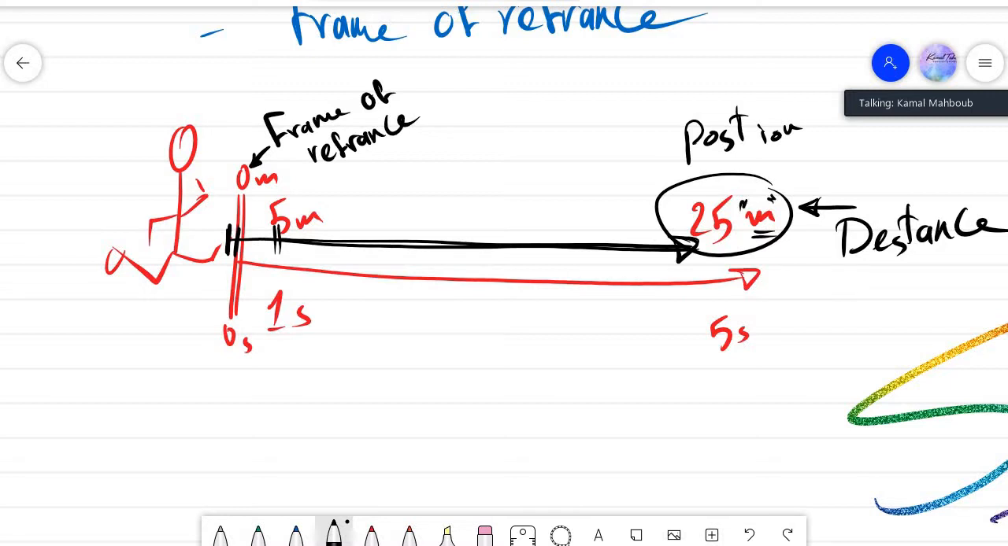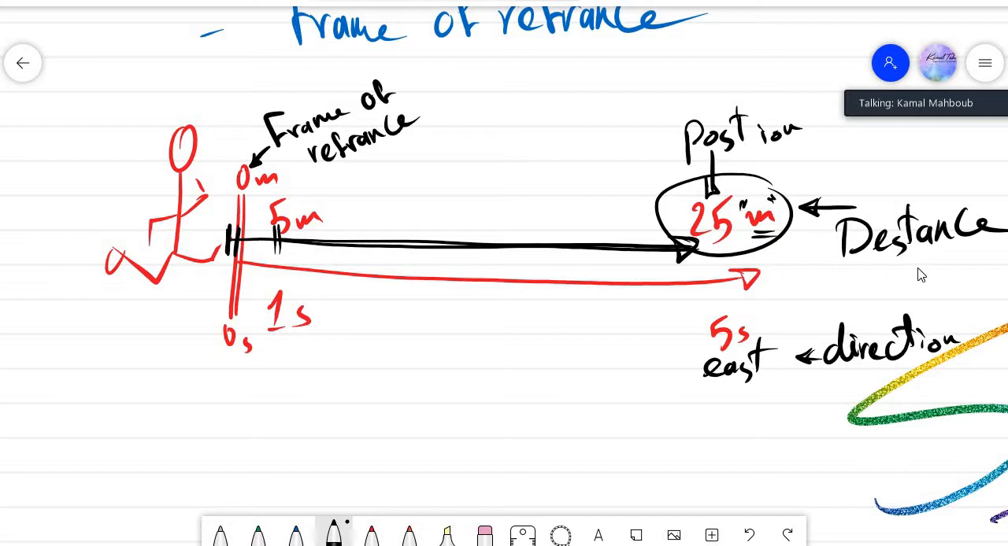And if we ask what is the direction for him, now he moves to the east. East is the direction. Now again, frame of reference, the point started from. Position, his position after 5 seconds. Distance, how far he has gone after 5 seconds. Direction, he moves east, west, north, south, that is the direction.